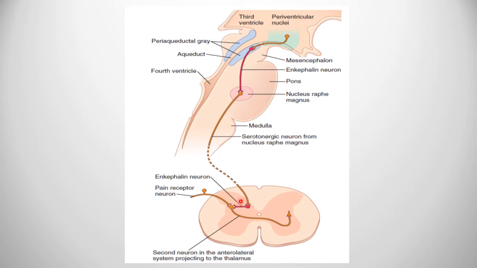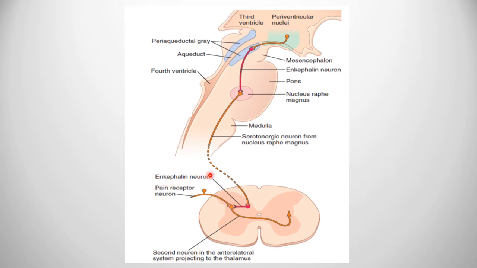Now the third part is made up of interneurons, or the pain inhibitory complex, which is located inside the dorsal horns of the spinal cord. This neuron will get stimulated by these second order neurons.